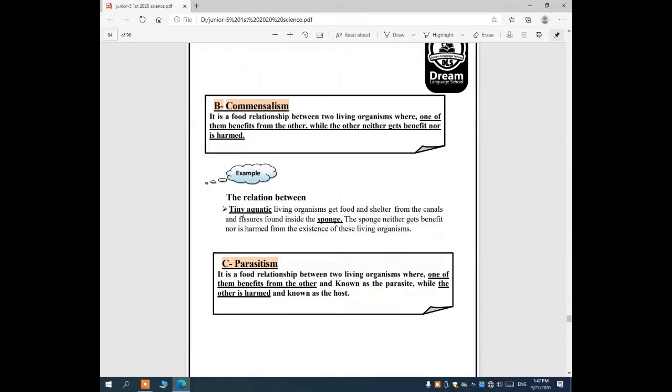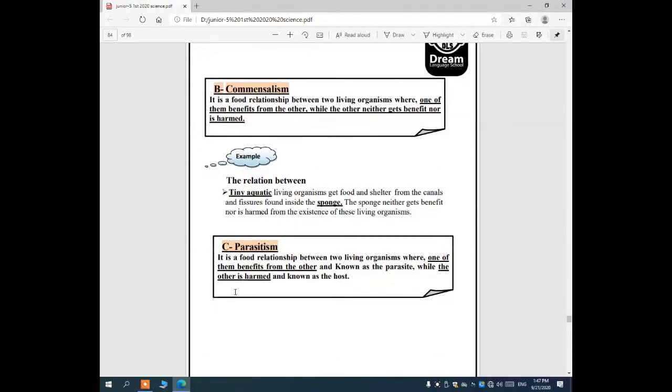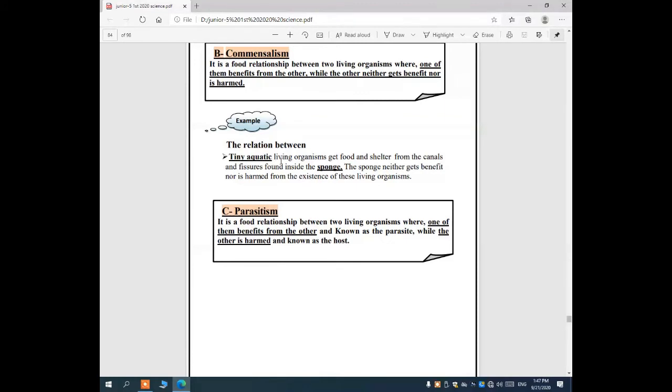For example, tiny aquatic living organisms and a sponge underwater. The tiny aquatic living organisms take food from around the sponge and get shelter from the sponge, but the sponge neither gets benefit nor is harmed. So the relation between tiny aquatic living organisms and a sponge is commensalism.